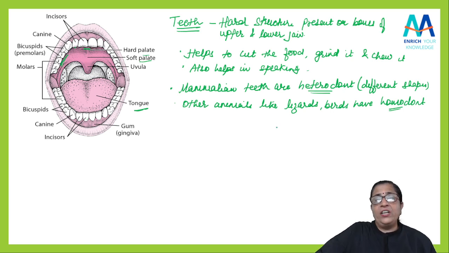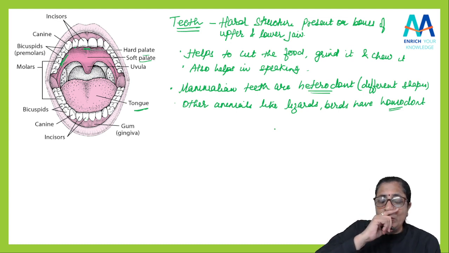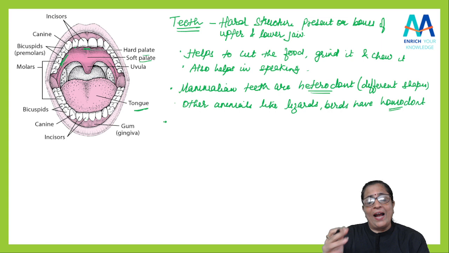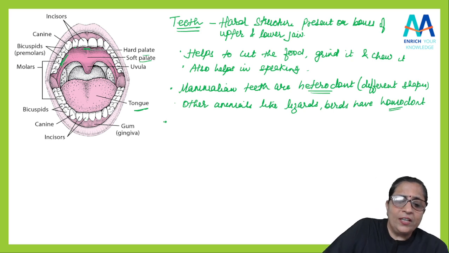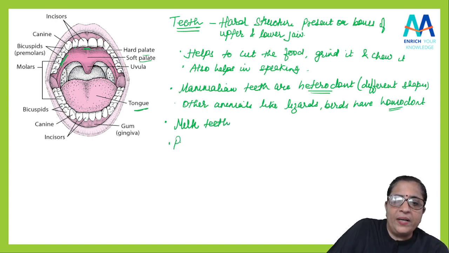Now, what are the different shapes? One more thing you can write down: an adult person or adult mammal has 32 teeth. The teeth can be milk teeth, or the teeth can be permanent teeth.